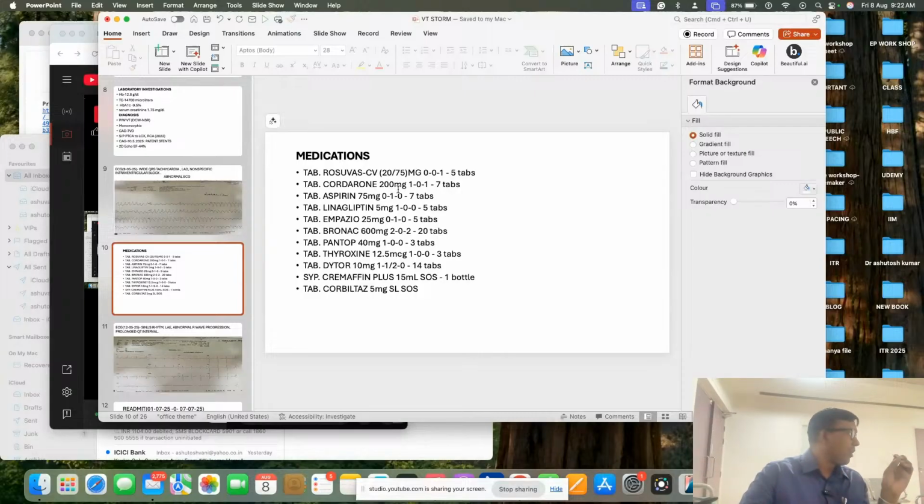You are giving a dose without properly knowing how much, because this is a dilated heart. This type of patient will be very sensitive to thyroid hormone also. So the dose has to be started with a very minimal dose. So they are intelligent enough. See, they have given 12.5. They have not started with 25. They know that at 25, VT may happen again. So Amiodarone and a very low dose of thyroxine.